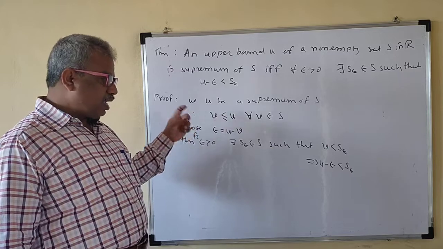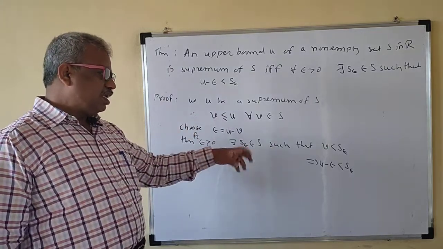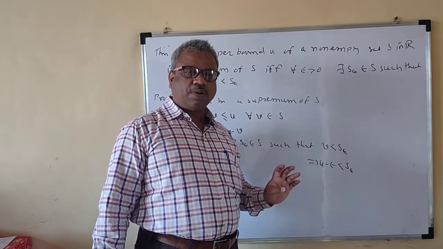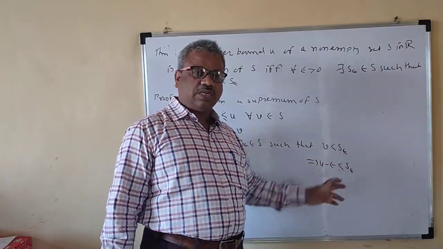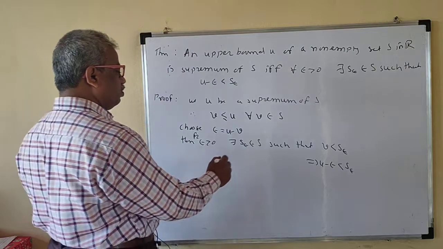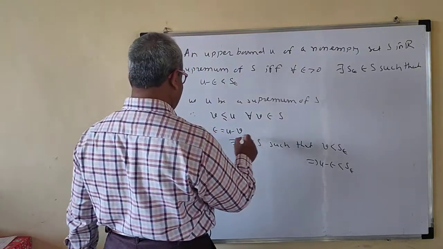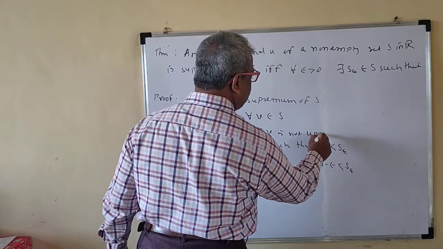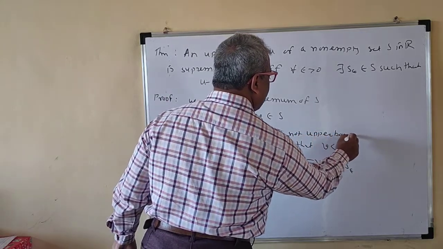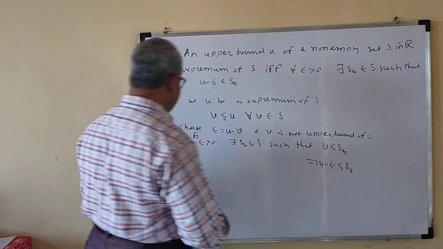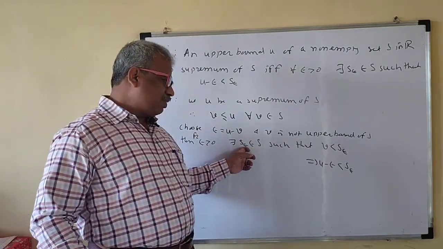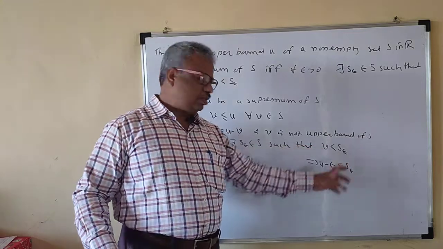So we have just seen that there exists at least one element in S that is greater than V, because V is not the upper bound of S. We are using this now. So for epsilon greater than 0, there exists S epsilon in S such that V is less than S epsilon.